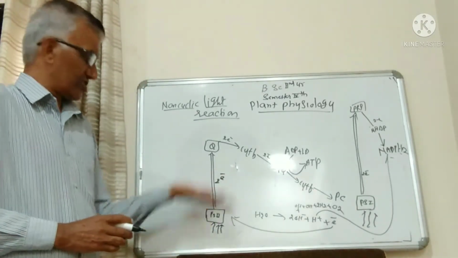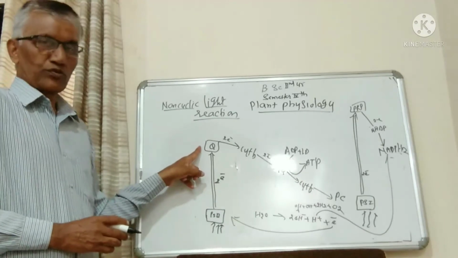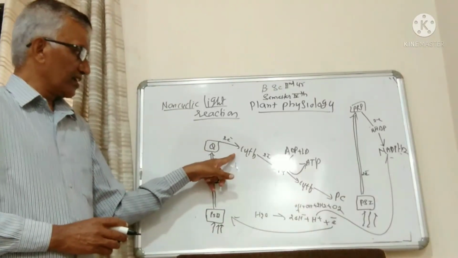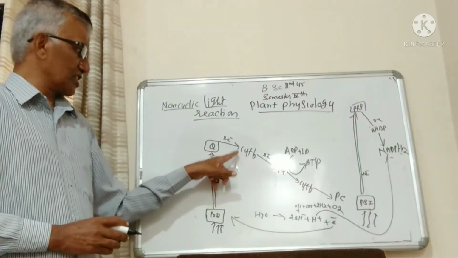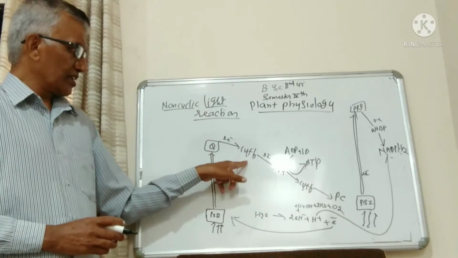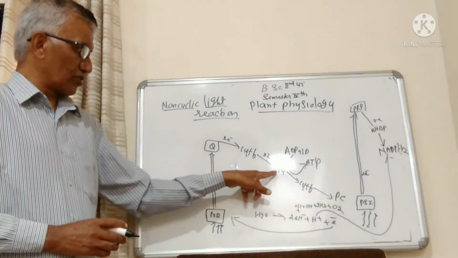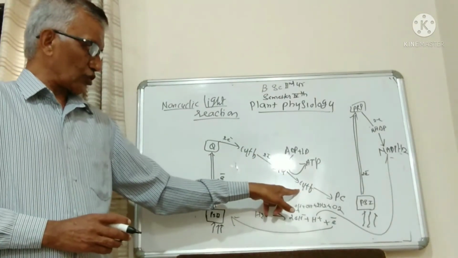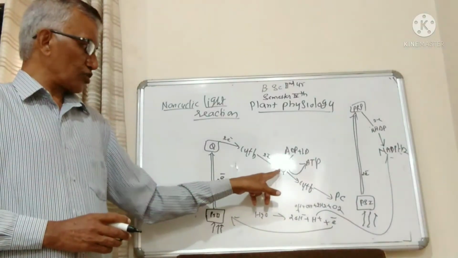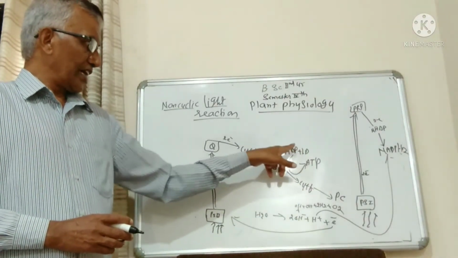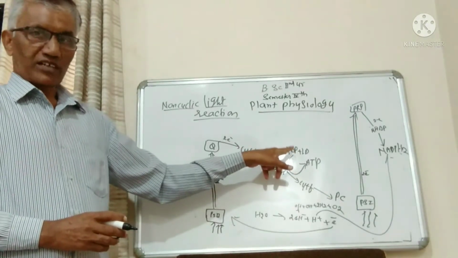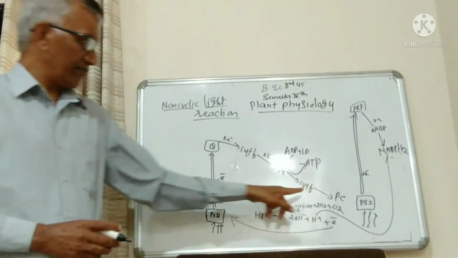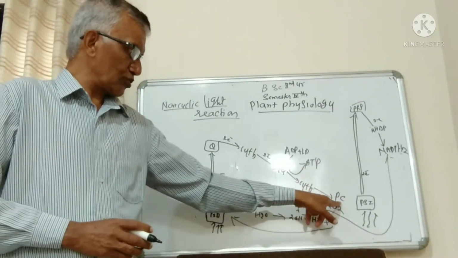The ejected electrons first go to the first electron acceptor, quinone. From quinone they go to cytochrome B, then to plastoquinone, and from plastoquinone to cytochrome F. While electrons move from plastoquinone to cytochrome F, ADP present in the grana is converted into ATP by adding one inorganic phosphate, and from cytochrome F the electron goes to plastocyanin.